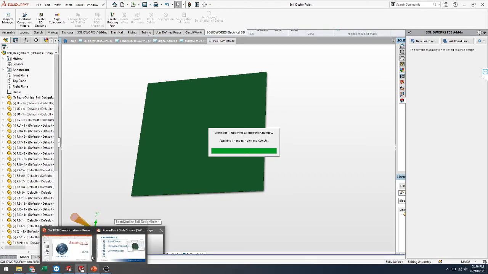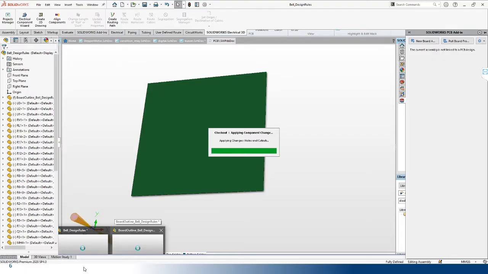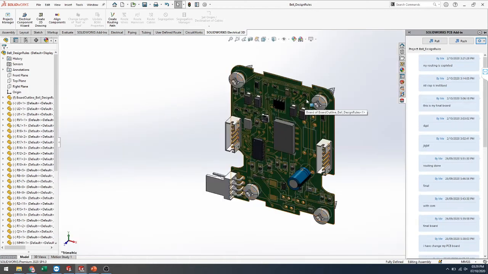Okay, and in the collaboration tab, this is my existing layout.